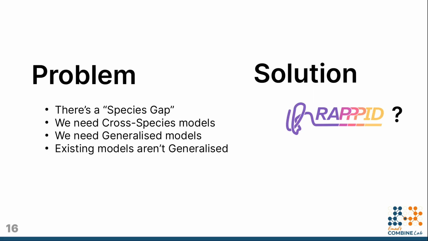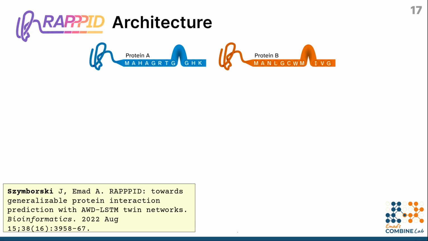So we've established there's a species gap, and that to cross it we need a model which generalizes to the cross-species PPI prediction task. We've also established that making generalized models is hard. Well, let me propose our method, RAPPPID, as a possible solution. RAPPPID is a deep, regularized twin neural network that adopts a modified AWD-LSTM. RAPPPID considers pairs of amino acid sequences with an interaction label, making RAPPPID a sequence-based method.